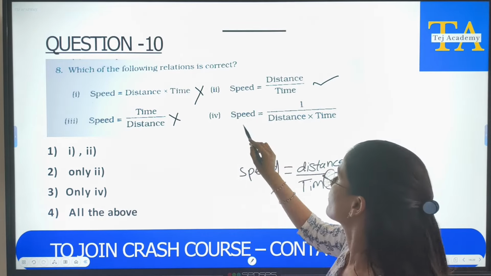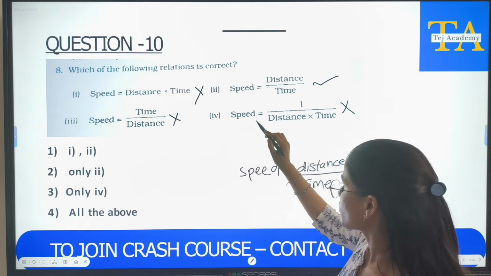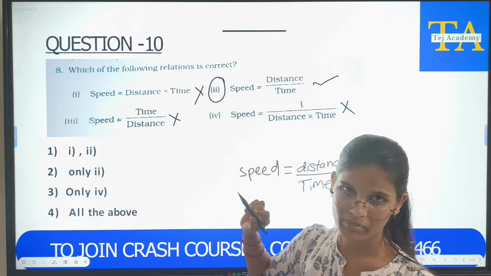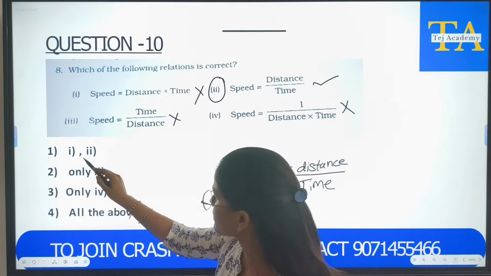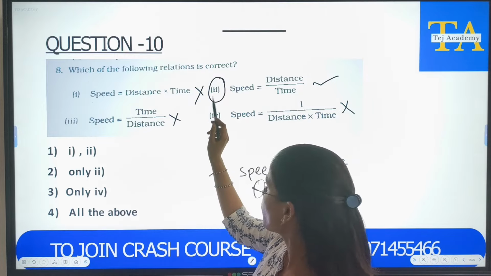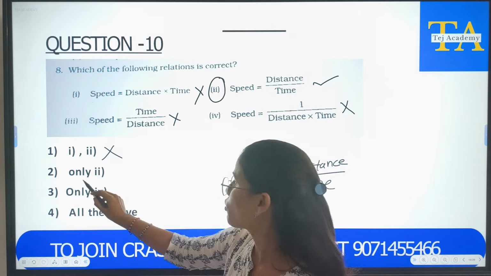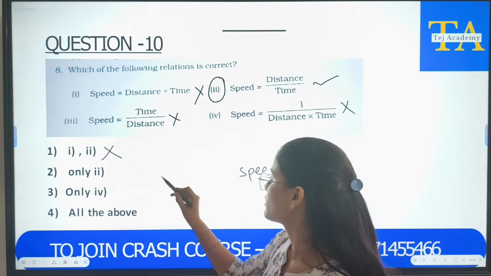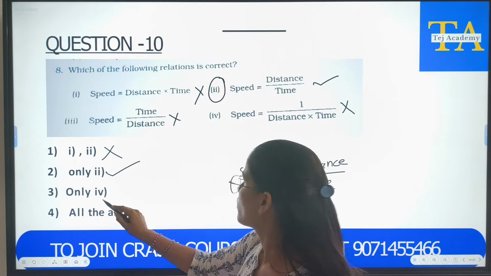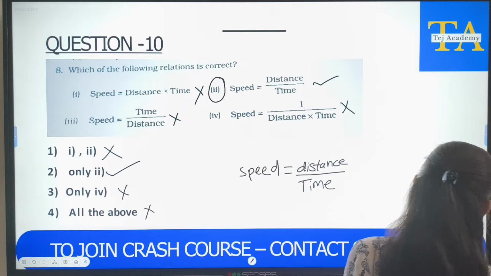No, this is wrong. Speed is equal to 1 by distance into time. This is also wrong. So only this one is correct. Let us see in which option it is there. Only 2 is correct. 1 is not correct. So this is not the option. Only 2. So if we see here, only 2 is correct. So this is our right answer. Only 4? No. All of the above is not possible. Next question.